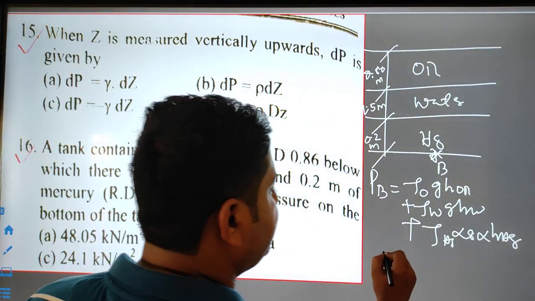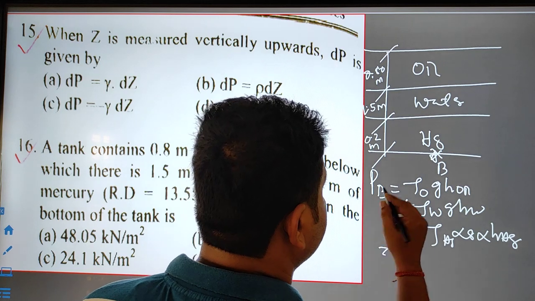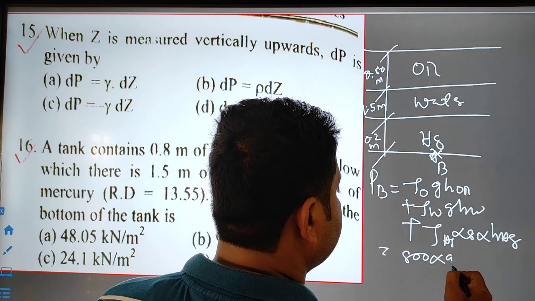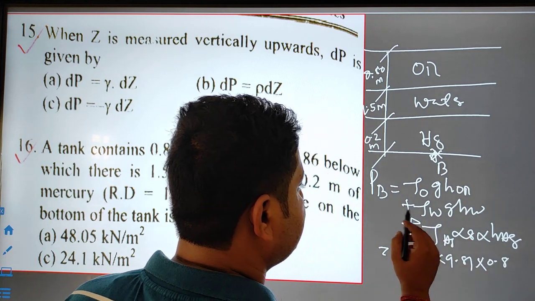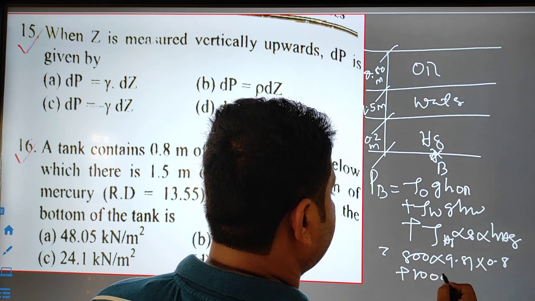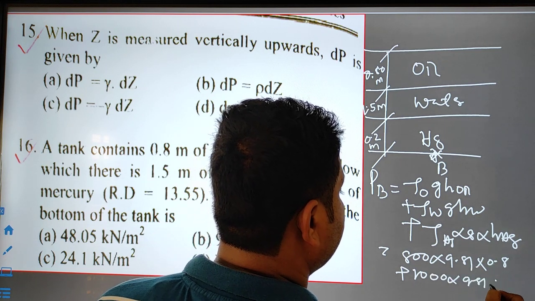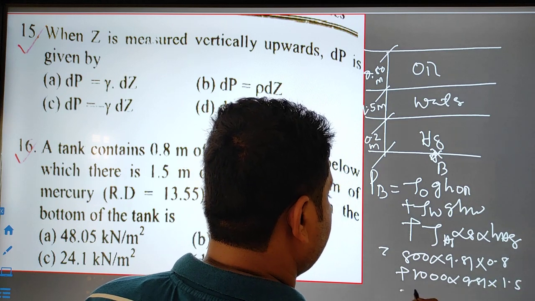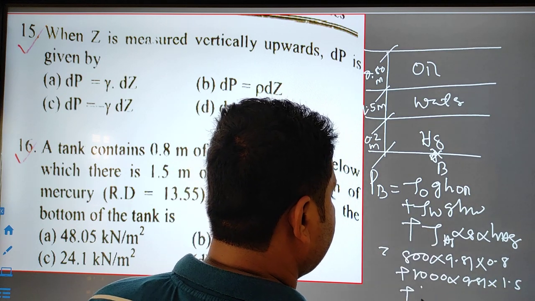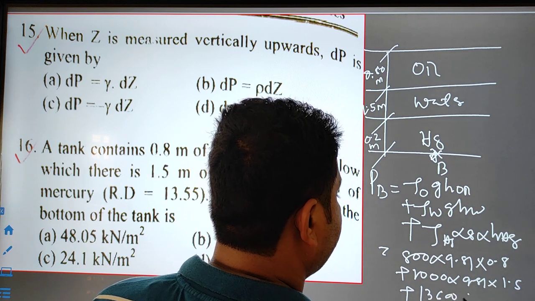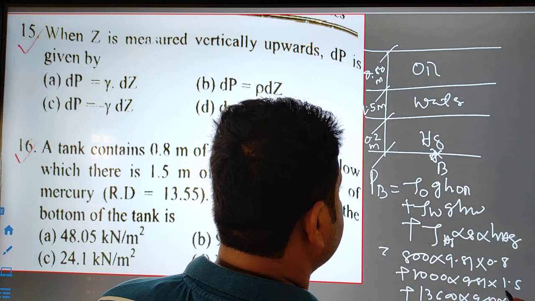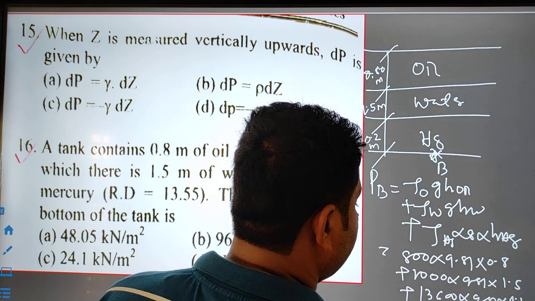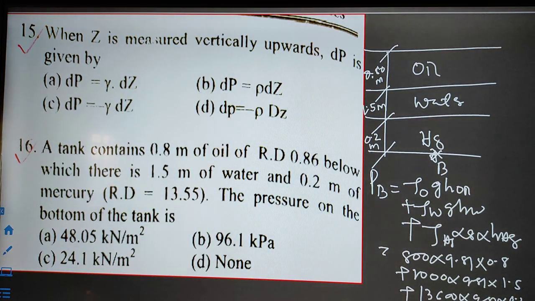So density of the oil, this is specific gravity, will be 800 into 9.81 into height of the oil 0.8, plus density of the water 1000 into 9.81 into 1.5, plus density of the mercury 13,600 into g 9.81 into 0.2. Everything you have to divide by 1000 in order to make it into kilopascal.